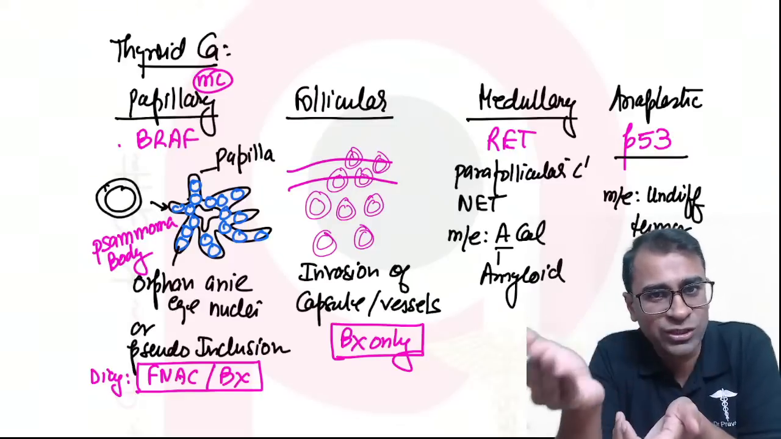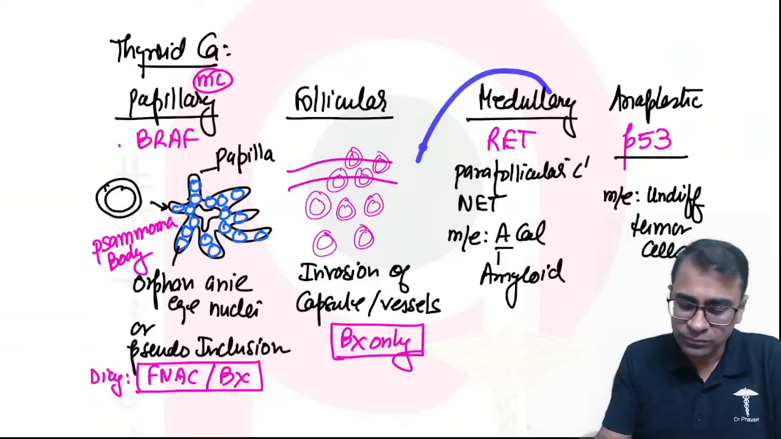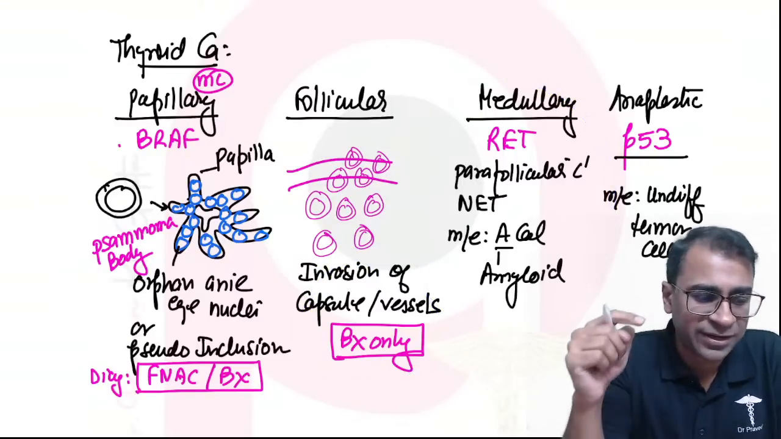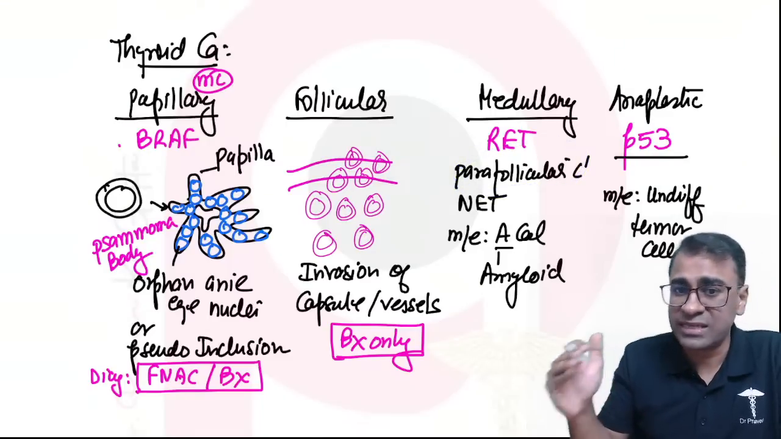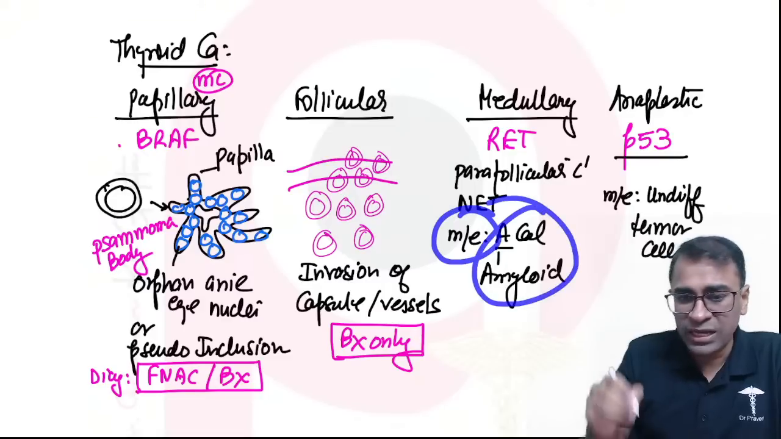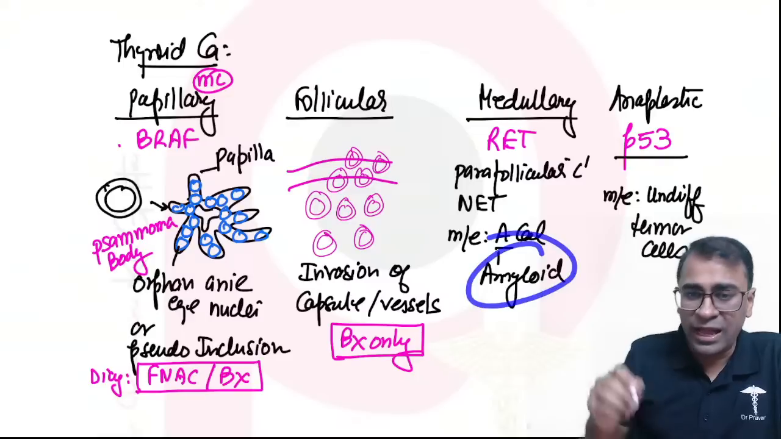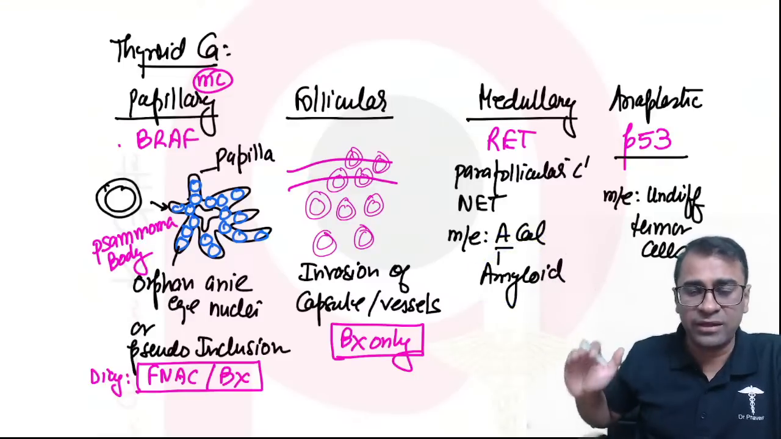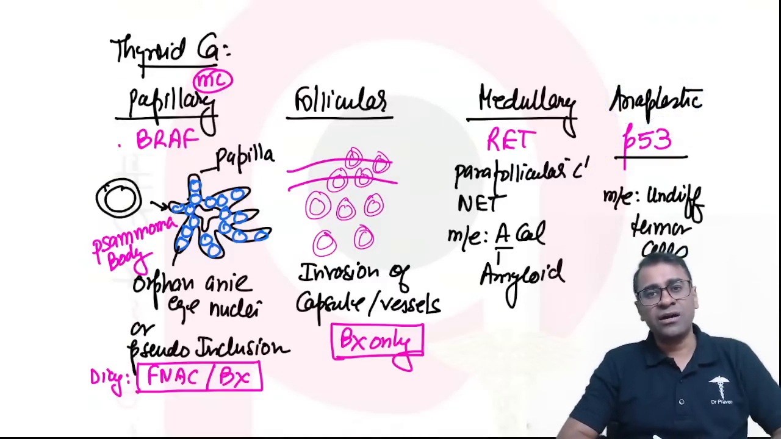Can you see invasion on FNAC? No, sir. And hence you have to do what? Biopsy. Medullary carcinoma has a RET mutation. RET, this gene comes from parafollicular C cells, which are neuroendocrine tumors. Microscopy shows amyloid deposition. A is amyloid. Anaplastic is often seen as an undifferentiated tumor.